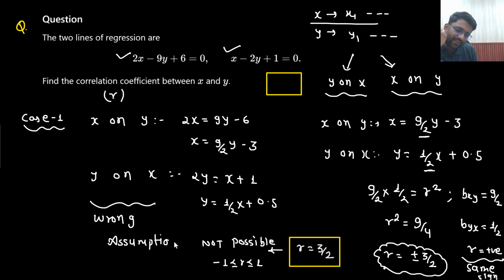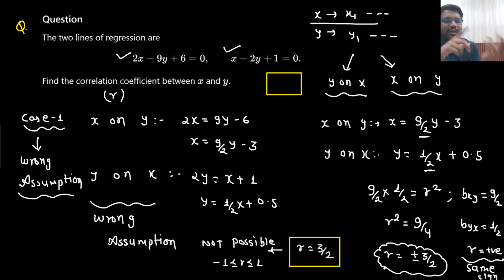That means the equation that was given, this was not x on y. It was y on x. And this was x on y. It was opposite. So this was a wrong assumption. We solved the question, but we got the value of r greater than 1, which is not even possible. That means our assumption was wrong. We made this assumption of x on y and y on x, but actually it was opposite.